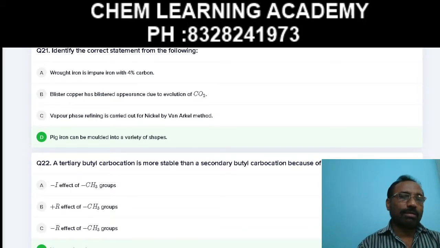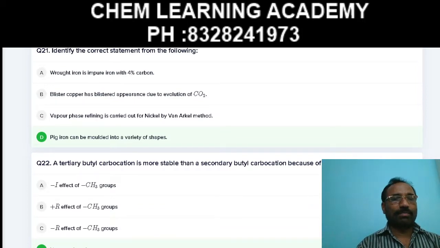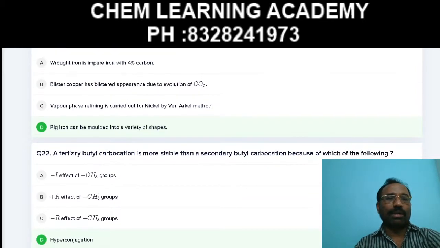Next C option. Vapor phase refining is carried out for nickel by Van Arkel method. It is not a Van Arkel method, it is a Mond's method, therefore it is also a wrong statement. Next D. Pig iron can be molded into variety of shapes. This is the right statement. Therefore, right answer is D.